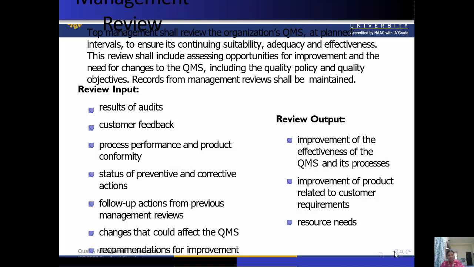Okay, so we can say that the top management can review the inputs as well as outputs. Inputs include result of audits, customer feedback, processes performance and product conformity, status of preventive and corrective actions, follow-up actions from previous management review, changes that could affect the QMS, recommendations for the improvement. Similarly, review output includes the improvement of the effectiveness of the QMS and its processes, improvement of product related to the customer requirements and resources needed.